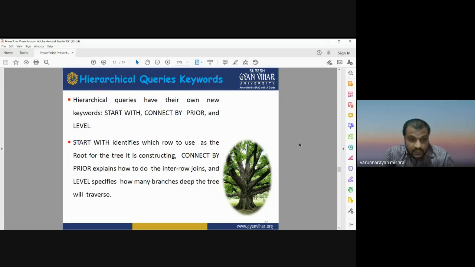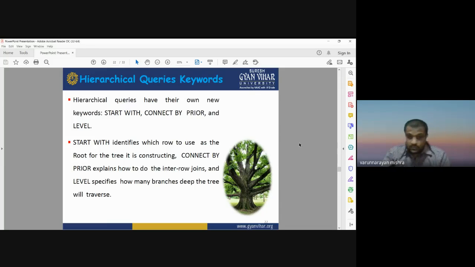Okay. Connect by prior means this step tells us how to do the inter-row join, how different rows are connected with each other, how the information of different employees is connected with each other. And level tells us how many branches deep the tree will traverse. How many branches? One branch, two branches, three branches, four branches.